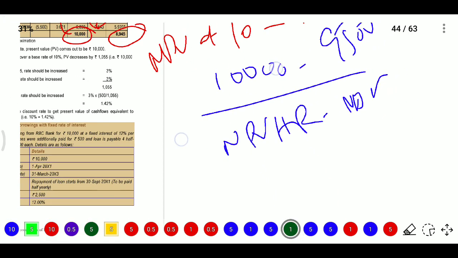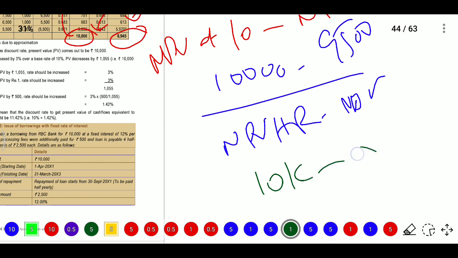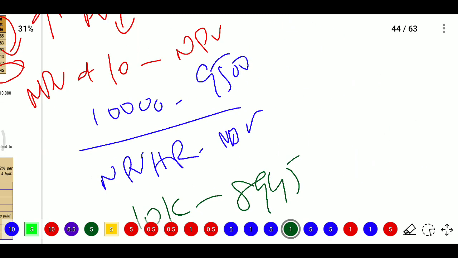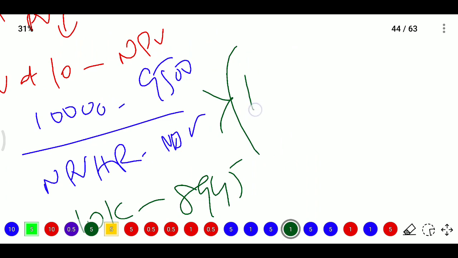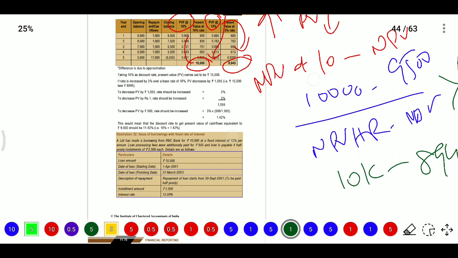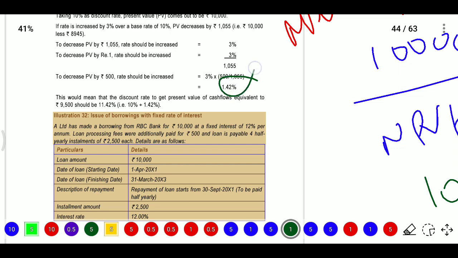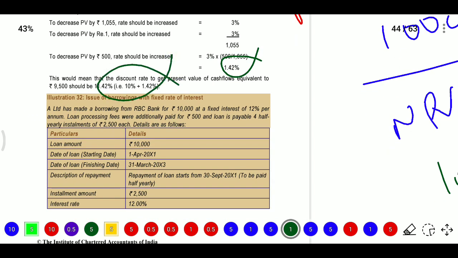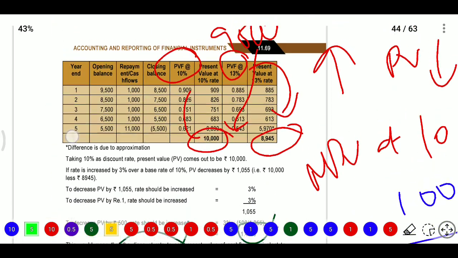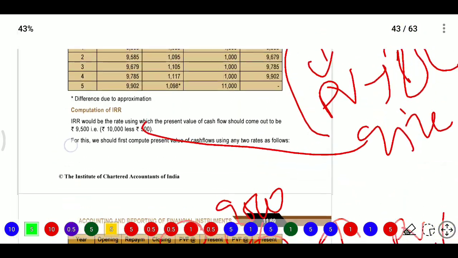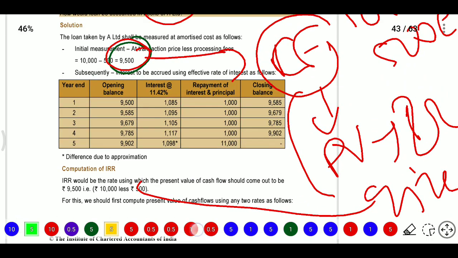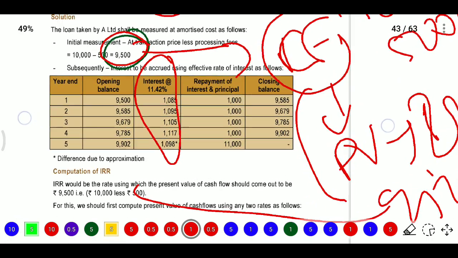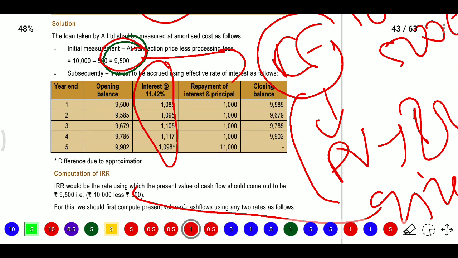So NPV at the higher rate, it will be 10,000 minus 8,945, and into whatever the change. The change will be 13 minus 10. So we will calculate, and we will get 1.42, which means we will add it to this 10%, plus 1.42, so we will get the percentage. By that percentage we will calculate the interest, and the repayment amount will be calculated on that interest rate.